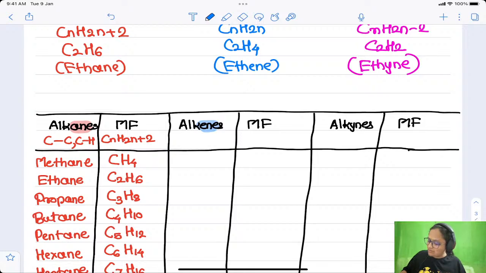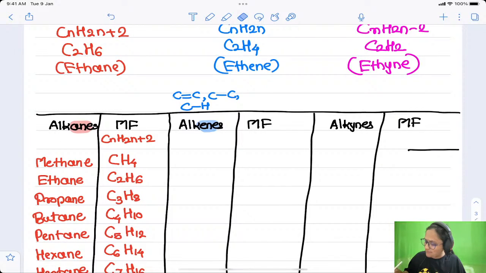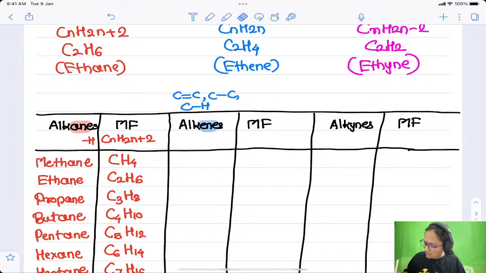I will write it down here above. What types of bonds can be present in alkenes? Carbon to carbon double, carbon to carbon single can also be present, and carbon to hydrogen single. This also I will write down here above. For alkanes, only carbon to carbon single and carbon to hydrogen single.